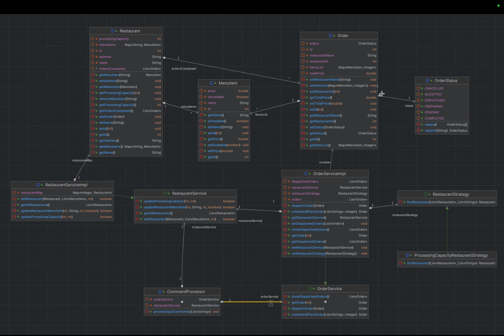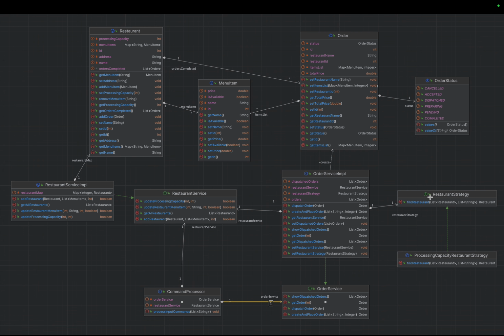Then to maintain the orders, we will have order service simple. To maintain the restaurants, we will have restaurant service simple, a restaurant service interface that will be implemented by restaurant service simple. Similarly, order service is implemented by order service simple. And order service simple, if you see, will have a restaurant service internally, because when we are going to create an order, we need to assign a restaurant, correct? That will be taken care of by the order service simple. We need to fetch a restaurant by using a restaurant strategy. So that's why it has restaurant strategy as well.